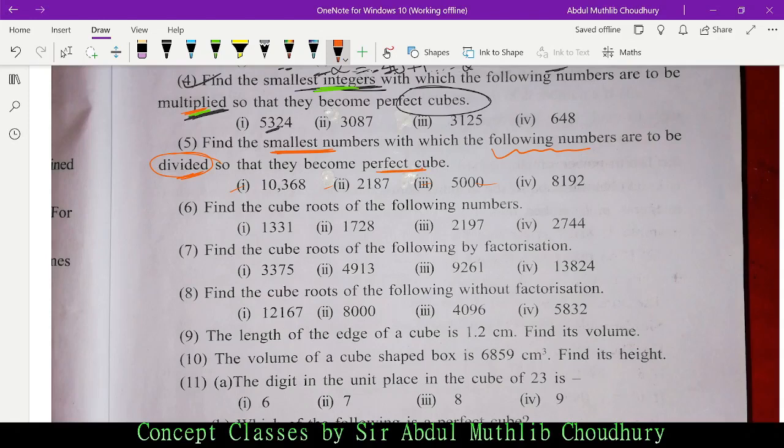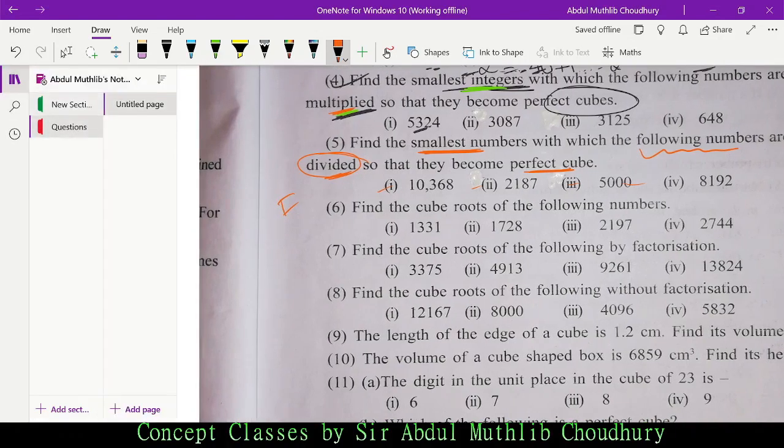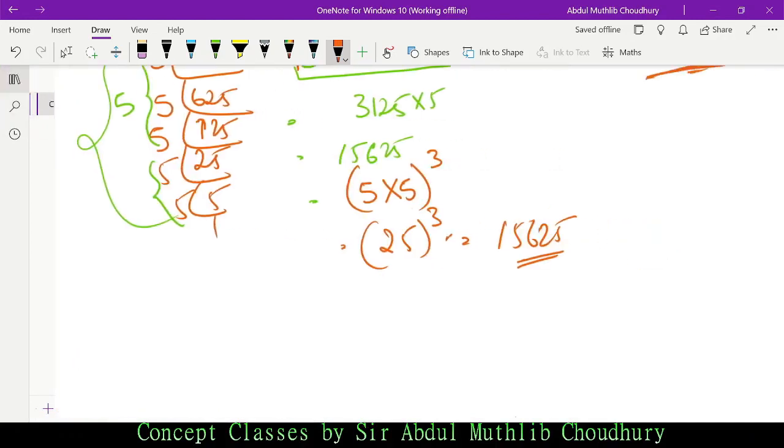The simple explanation is that first we have to factorize, and after factorizing, the extra number has to be divided out to arrive at a perfect cube.